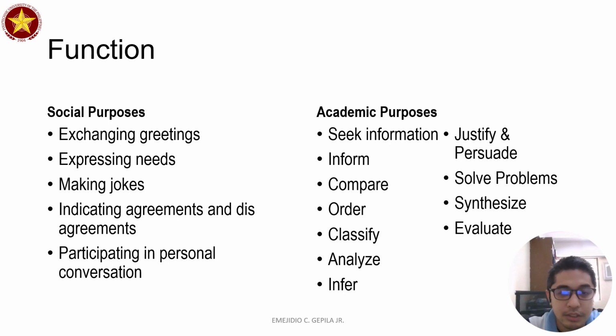Number one, exchange greetings, when we express the needs, when we make jokes, when we indicate agreements and disagreements, when we are trying to participate in personal conversations. In the context of academic purposes, we seek information, we inform, we compare, we try to analyze, we classify, we infer, we evaluate, and then we persuade.